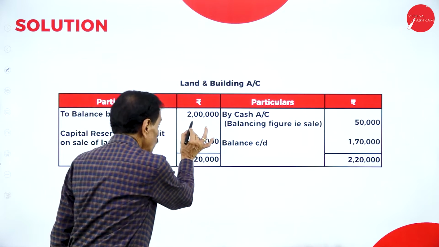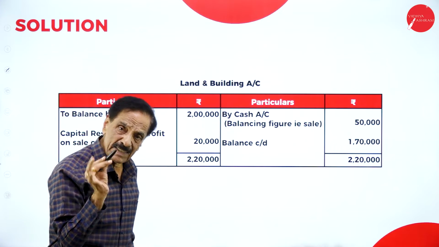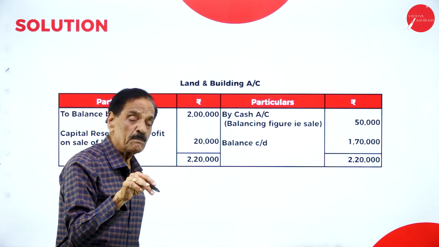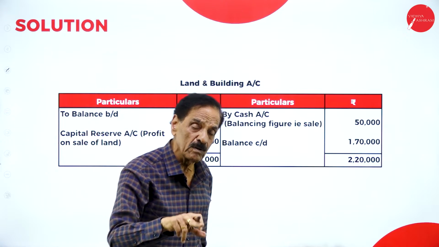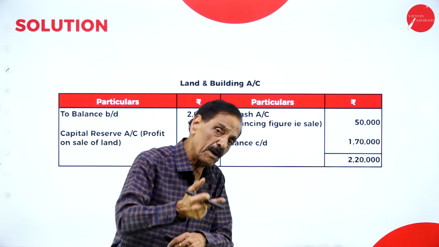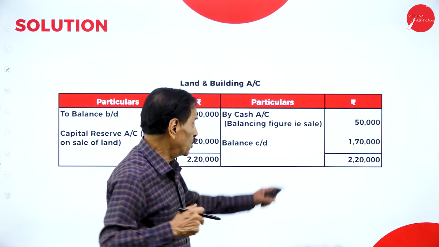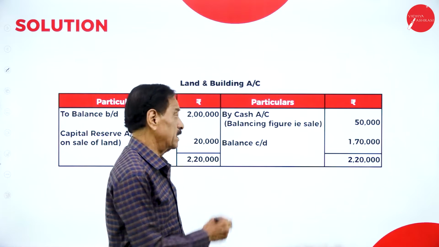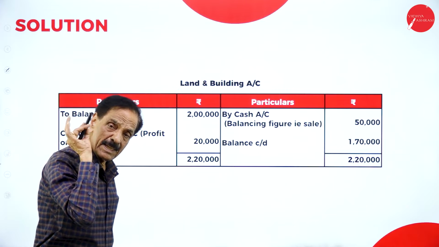I will repeat: 2 lakh opening, 1 lakh 70,000 closing, there is a difference of 30,000. But the problem says they got a profit of 20,000, which is credited to capital reserve. So it should be sold for how much money? 30 plus 20, it should be sold for 50,000. 30 becomes 50,000, how much difference? 20, which is nothing but a profit.